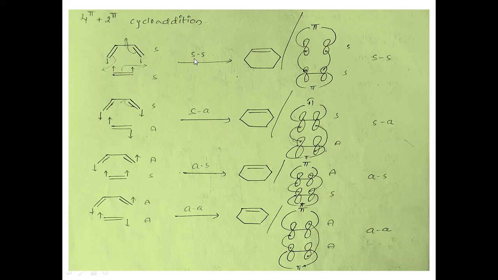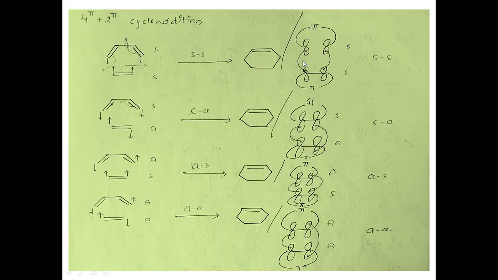The first type is supra-supra cycloaddition. In general I can represent it like this: 4 pi 2 pi cycloaddition of 1,3-butadiene and ethene results in the formation of cyclohexene. This is the general reaction. Now let us see the general representation of the individual molecules. This is the 4 pi electronic system fragment and this is the 2 pi electronic system fragment. The 4 pi partner interacts in a supra fashion.